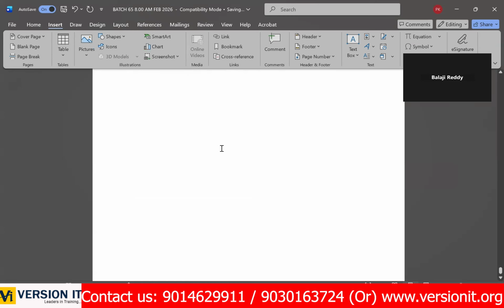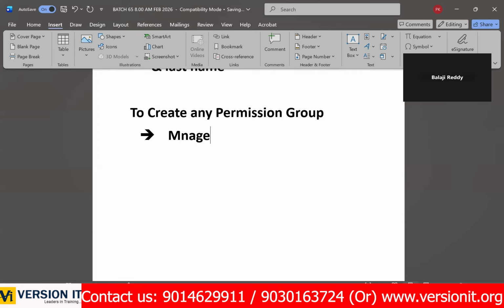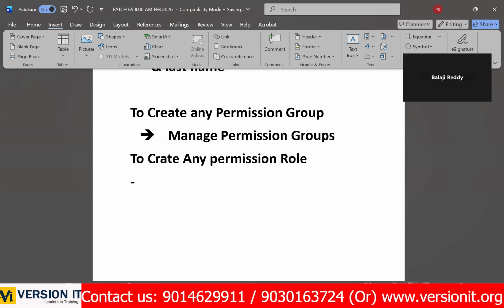Now, how to set up this? To create any permission group, manage permission groups. Next, to create any permission role, manage permission roles. Got my point? So let us perform one.